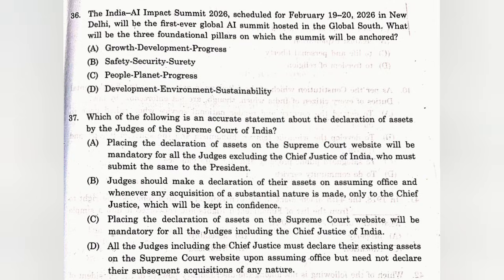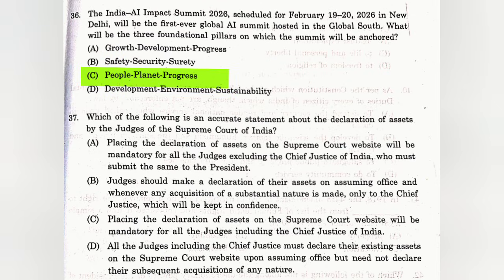Question number 36. The India AI Impact Summit 2026, scheduled for 19 to 20 February 2026 in New Delhi, will be the first ever global AI summit hosted in the Global South. What will be the three foundational pillars on which the summit will be anchored? The answer is C, People, Planet, and Progress.